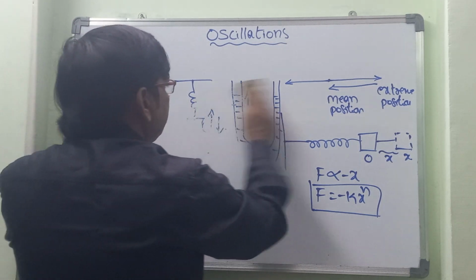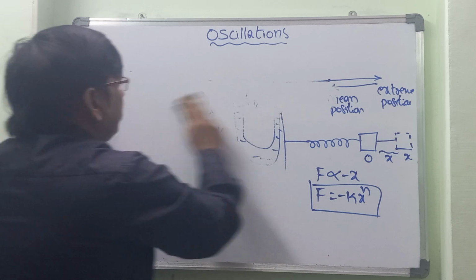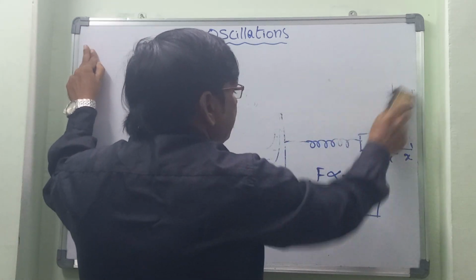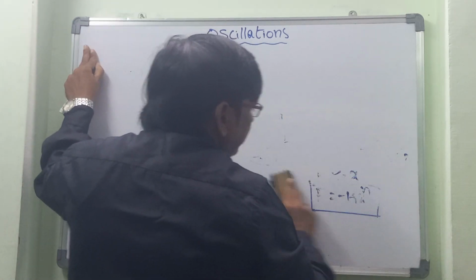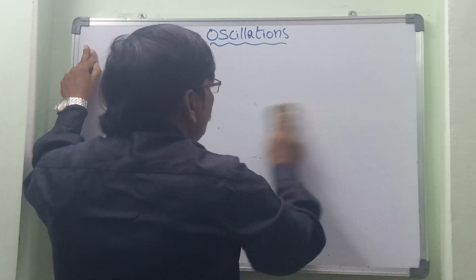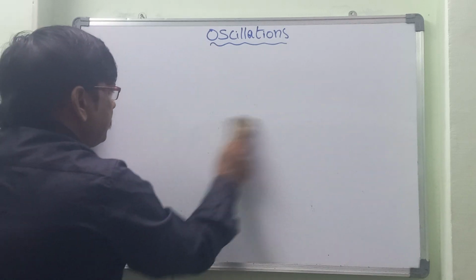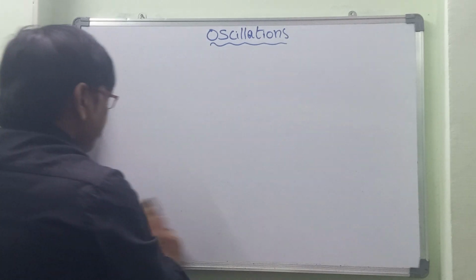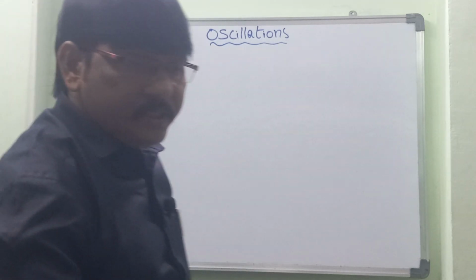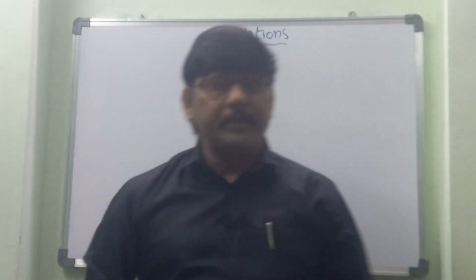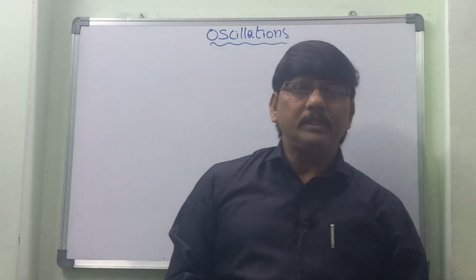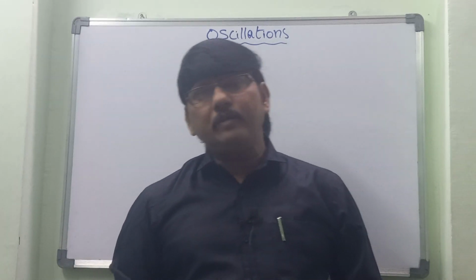So here is simple harmonic motion. Simple harmonic motion is a special case of oscillation. Most of the students have a wrong conception that simple harmonic motion is a circular motion. It's not like that. Simple harmonic motion is always a straight line motion.